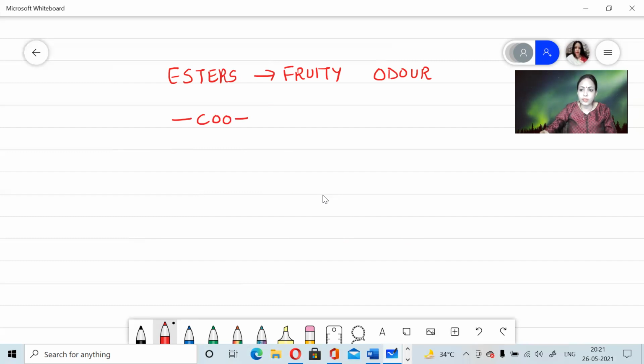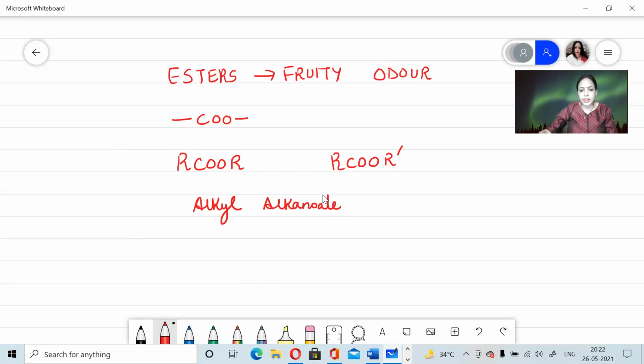Again, there are 2 hyphens, that means that there are 2 alkyl groups present in an ester. It can be RCOOR, where both the alkyl groups are same. It can also be written as RCOOR dash, where both the alkyl groups are different. But the IUPAC nomenclature remains the same. It is alkyl alkanoate.